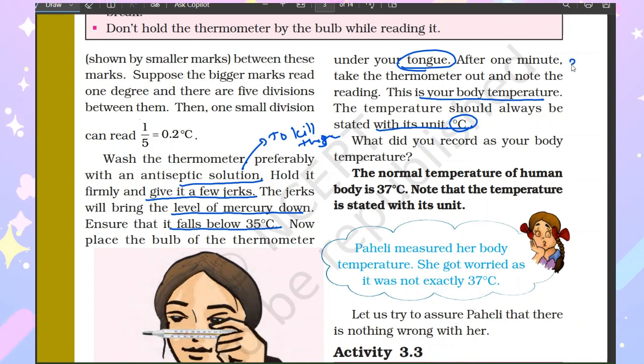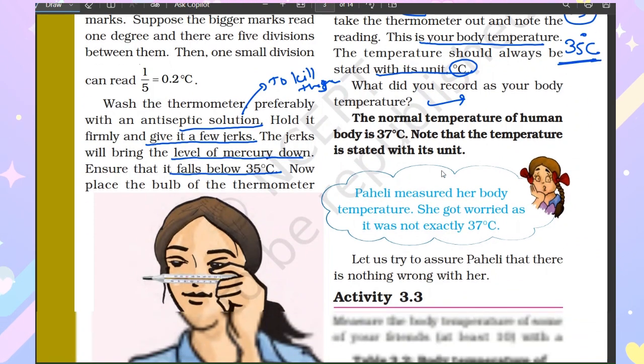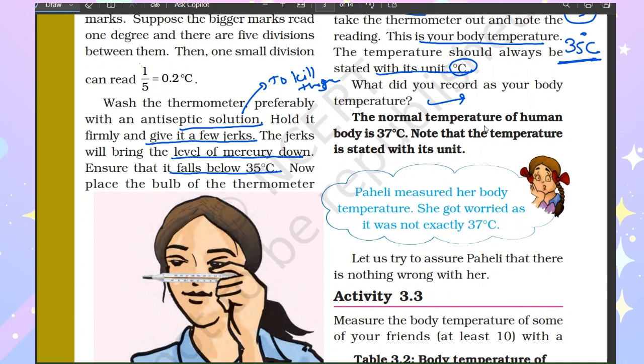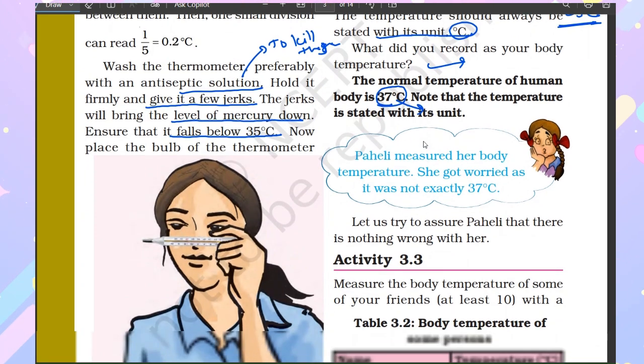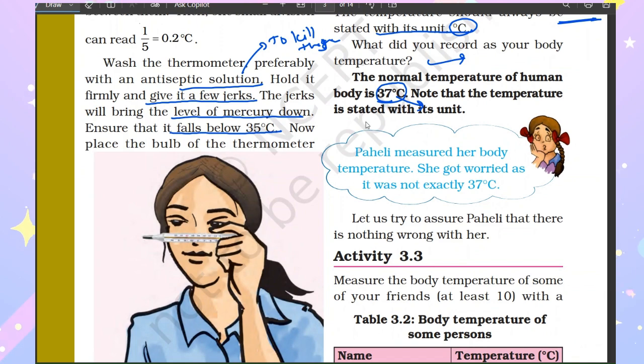If you write just 35, this is just a number. But for temperature, you have to put its unit, that is degrees Celsius. So, what did you record as your body temperature? You can write it down. Now the normal temperature of the human body is a standard one, 37 degrees Celsius. If it increases, it means you have fever, right? Note down that temperature is stated with its unit.